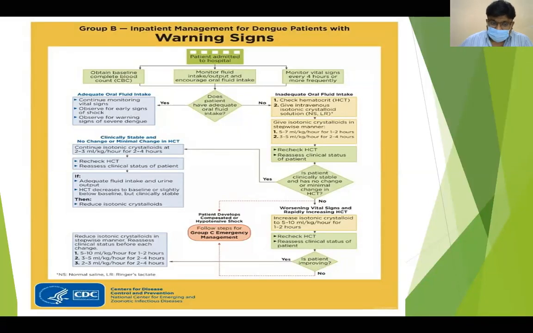Okay. Suppose the child is improving, then you should gradually taper the fluid solution from 10 to 5, then from 5 to 3.